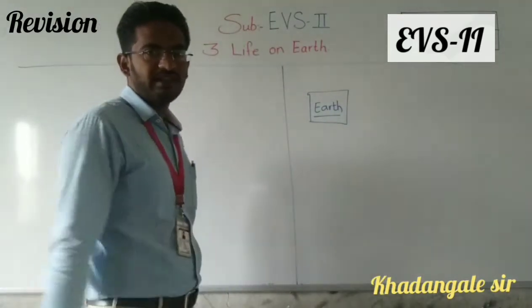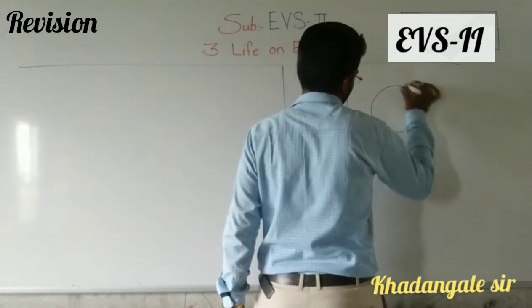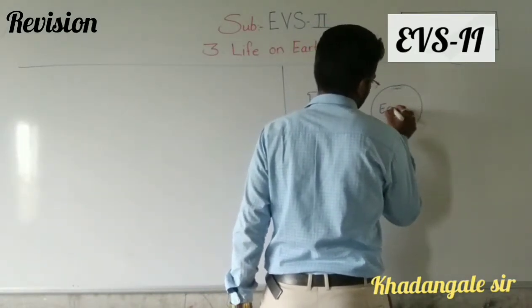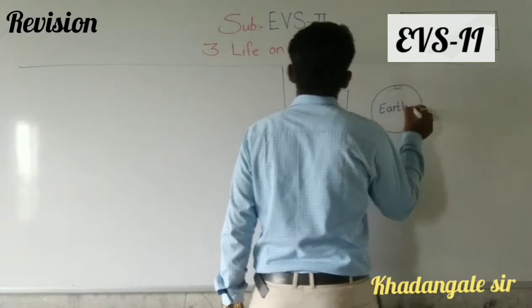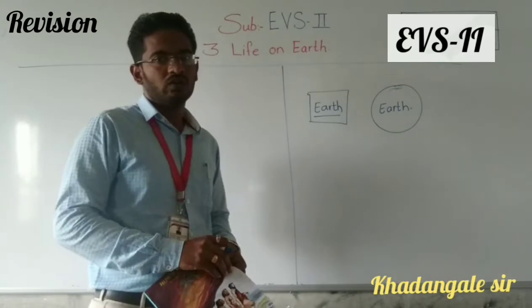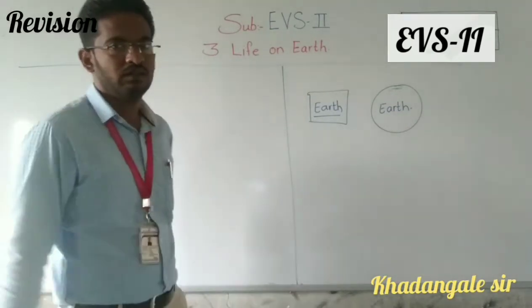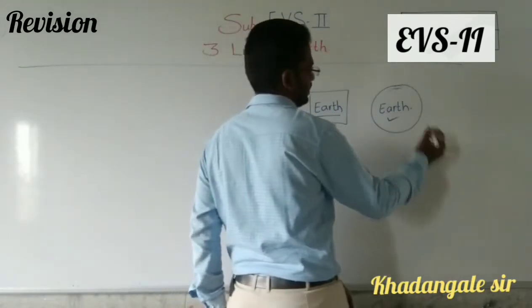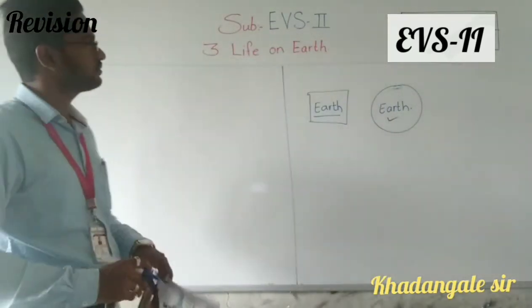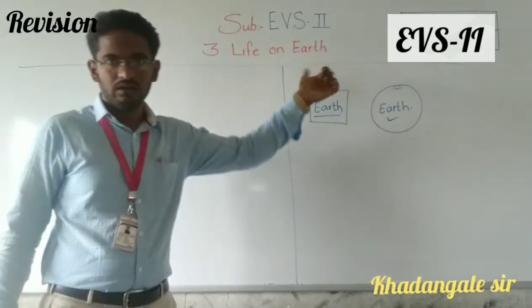Is our Earth shape like this or like this? So which one is correct? First one or second one? What is the shape of our Earth? This one, correct.